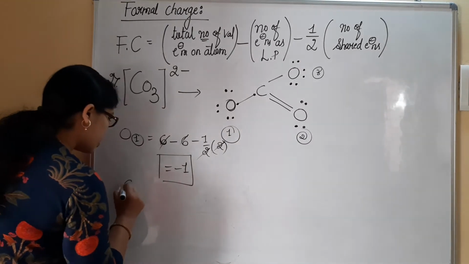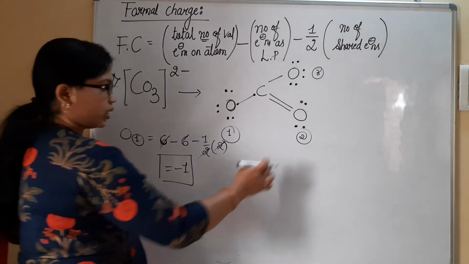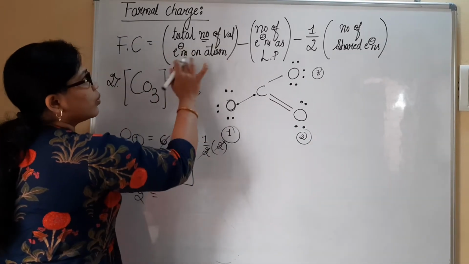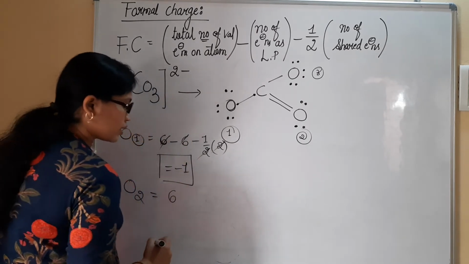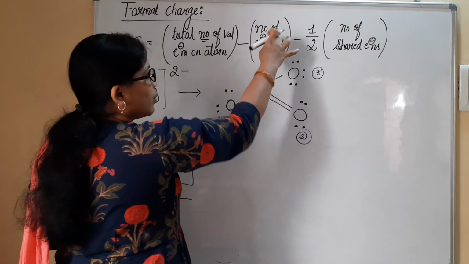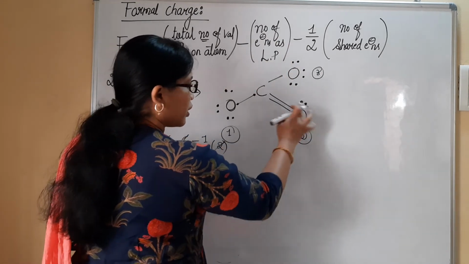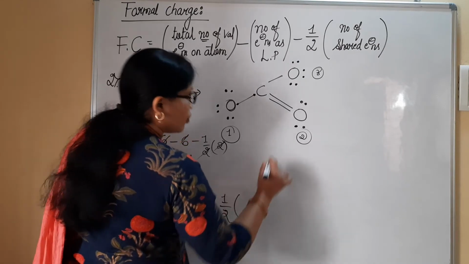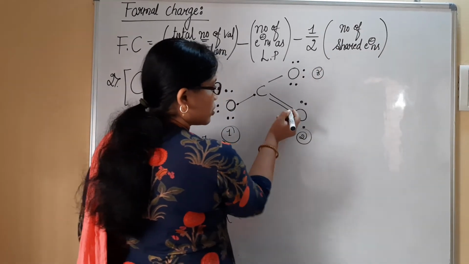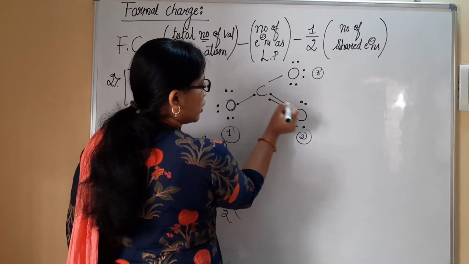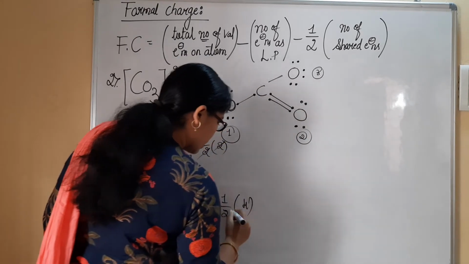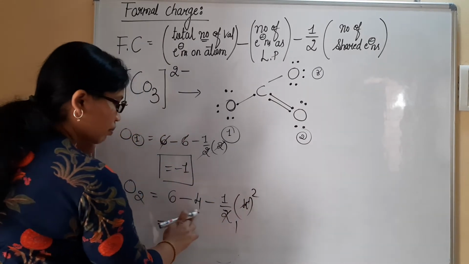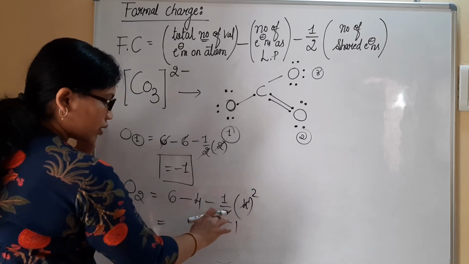You can check for the second oxygen atom, this one. When you consider the second oxygen atom, you can see the total number of valence electrons is 6, minus the number of electrons as a lone pair. There are 4 electrons present as a lone pair, minus half into the number of shared electrons. So there are 1, 2, 3, 4. 4 shared electrons are present. Half of 4 is 2. You can see here that 6 minus 4 minus 2 gives 0.